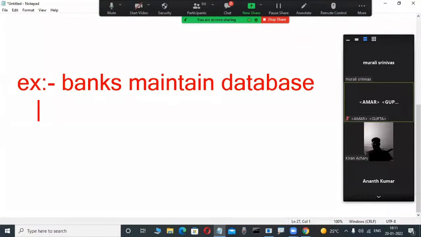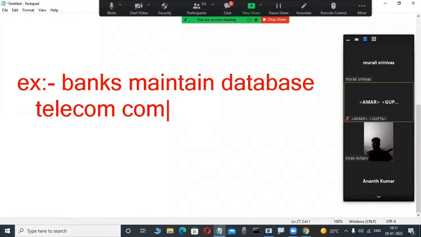Suppose telecom companies, so many examples are there, I'm telling roughly so it is easily understandable. Telecom companies maintain databases. Suppose you make a call to your friend or anything, those call details are stored in a database.